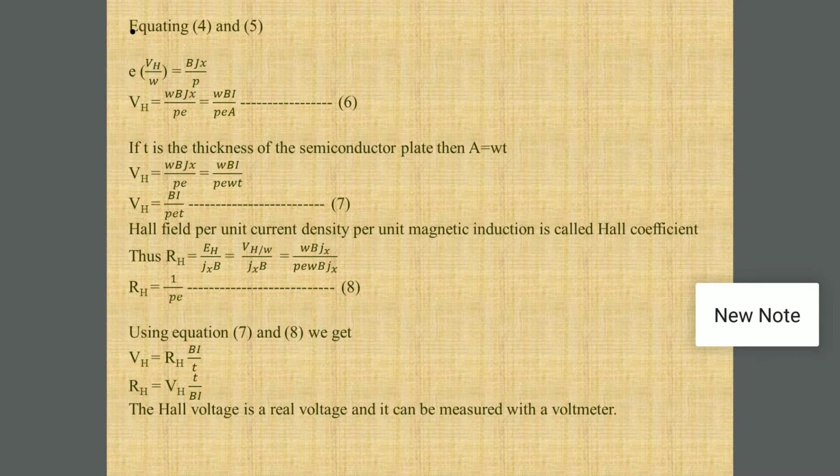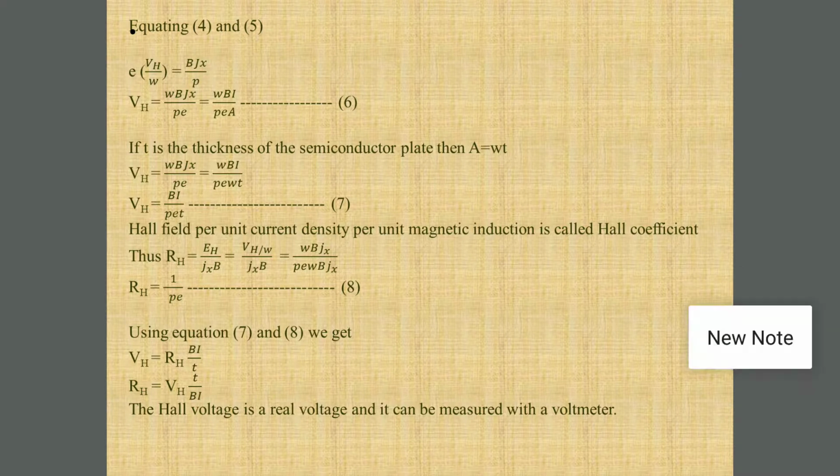Now using equation 6, we have written value of VH as WBJx upon Pe. So after simplification, we are getting WBJx upon Pe into WBJx in the denominator as it is. After deleting the common terms, we are getting simply the value of RH as RH is equal to 1 upon Pe, which is equation number 8.